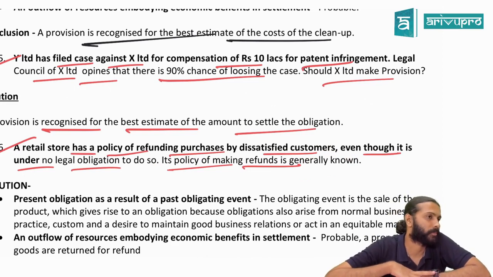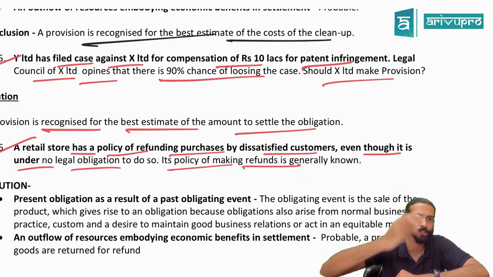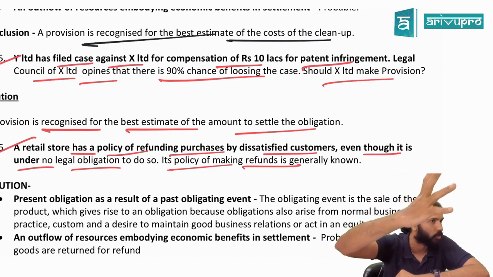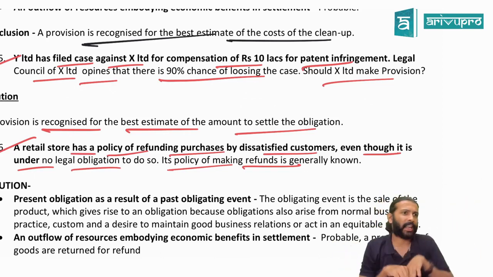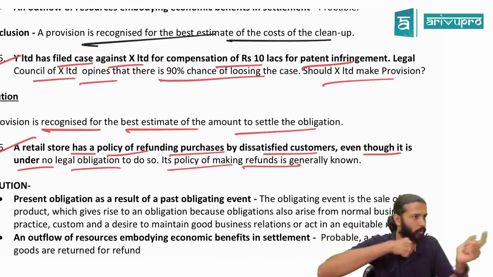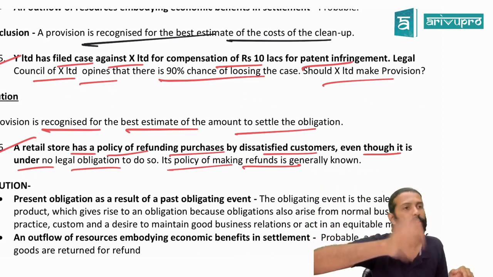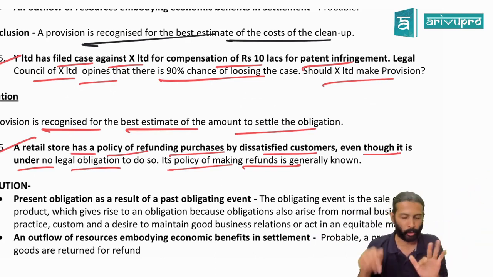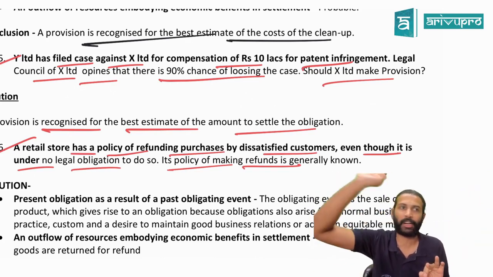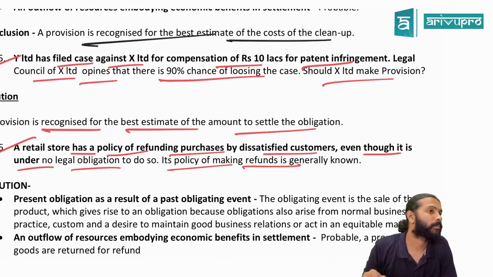So you tell me, sir, what is it? Should we make any provision first of all? Suppose the retail store has sold goods to you. If you are unhappy with the product, then what will the retail store do? They will take back the product and give the money back to you. Though the contract to refund is not there, still as a previous trade practice, the retail store is doing this, and this policy is well known. People know in the market very well that this retail store will give the refund if customers are unhappy. Fair enough. So is the provision required or not required? Required. Why?